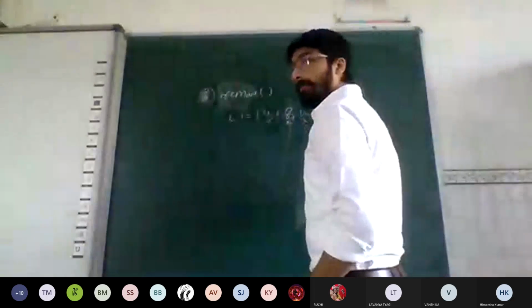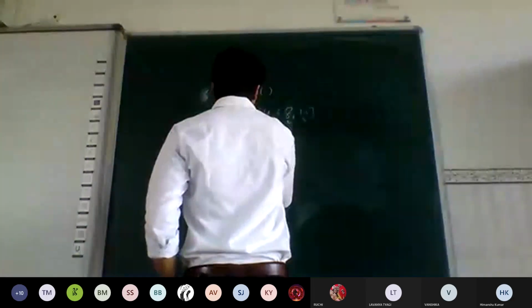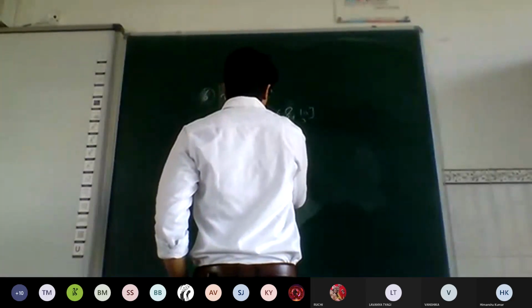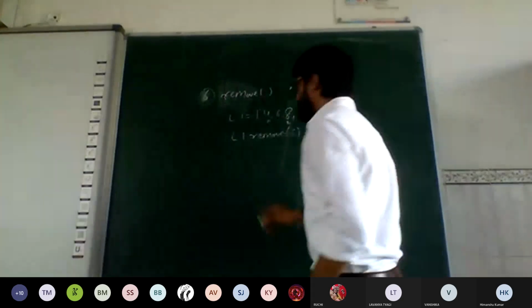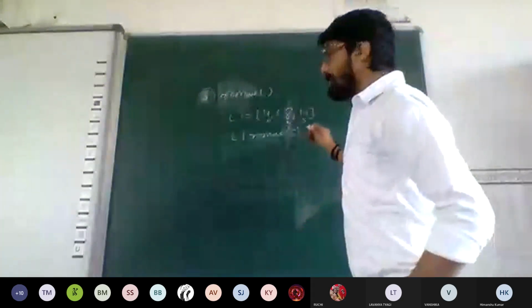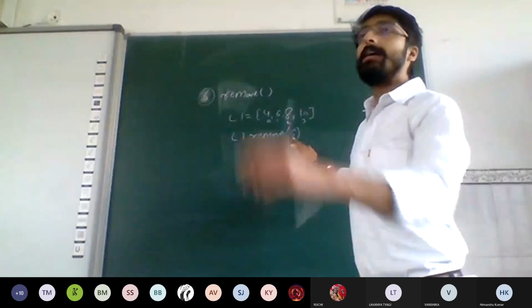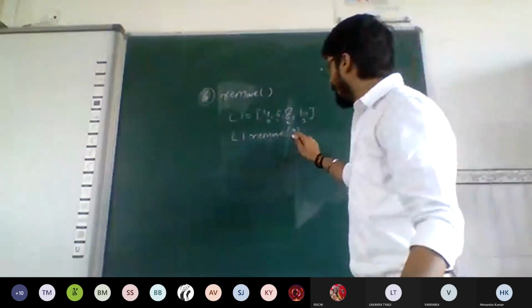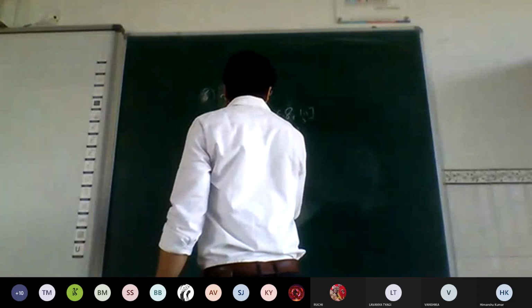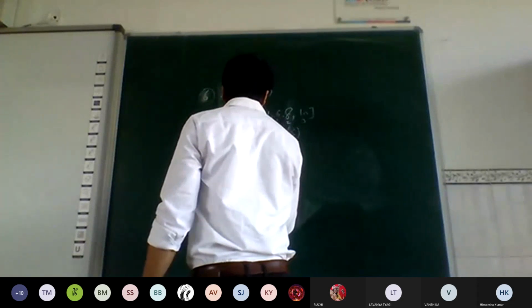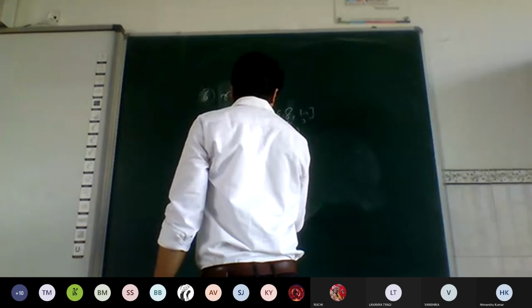For example, we have a list 4, 6, 8, 10. I have written L1 dot remove 6. In the pop function, we have to mention the index. In the remove function, we have to mention the element, the value that you want to delete. So after this statement, if I print L1, the result is going to be 4, 8, 10.